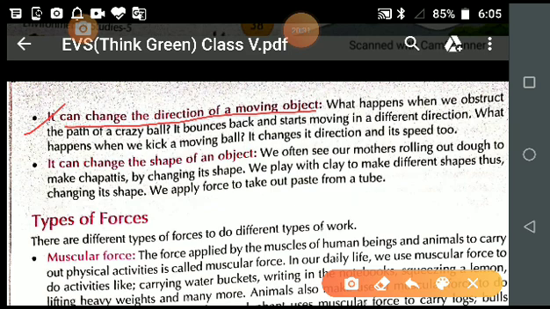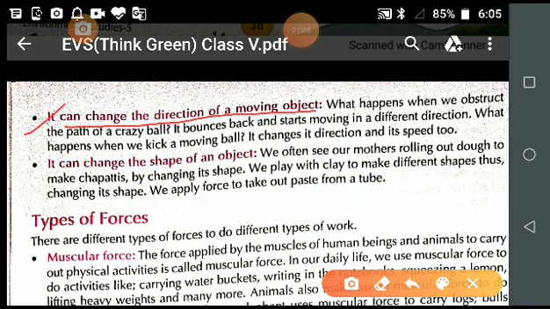If they are in the open ground and they want to do catch practice, then they pass the ball to their friends, and in that manner do catch practice. But no one is in the house, the child is alone. So what is he doing? How is he playing with the ball? He is throwing the ball, and the ball touches the wall. Then what happens? The speed and the direction of the ball both change.